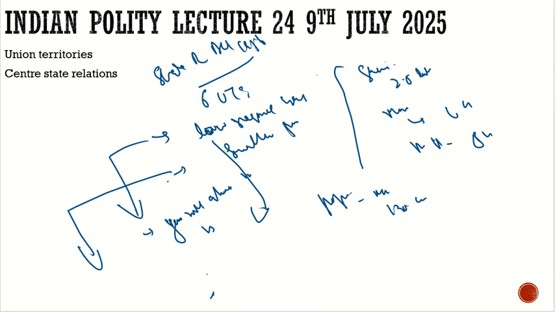which were highlighted in the State Reorganization Act of 1956. What were those two reasons? First, low resource base; second, smaller population. But when we analyze these two reasons, we see that there are many states which have a smaller population but still enjoy statehood. And there are many states which don't have an economic base, but still they are states.